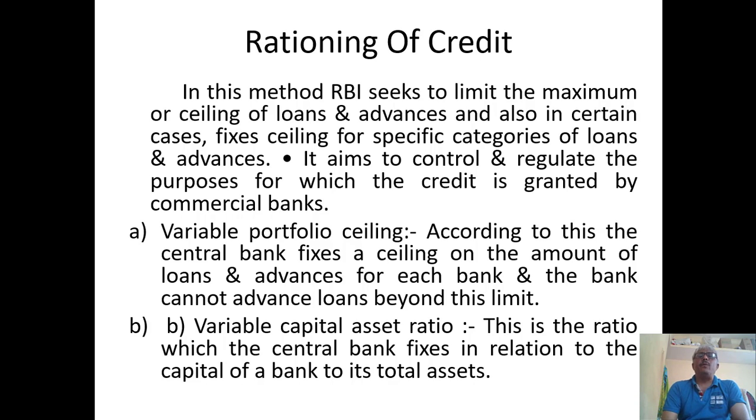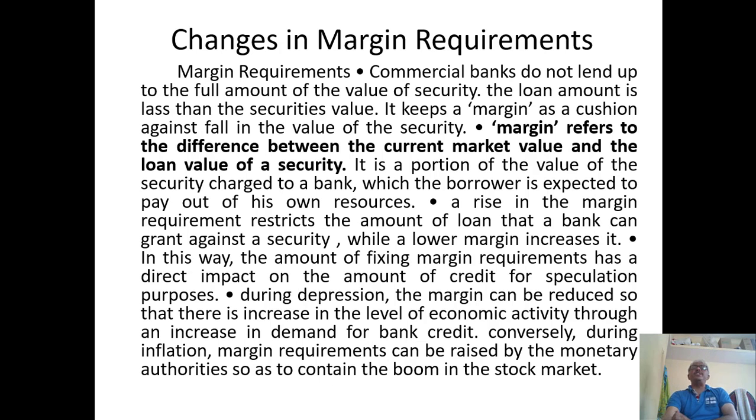Under this, again, the variable capital asset ratio. This is a ratio which the central bank fixes in relation to the capital of a bank for its total assets. So under this, the variable capital assets ratio also, based on these assets, the Reserve Bank of India fixes the credit extension or regulation towards the commercial banks. Change in margin requirement. So here change in margin requirement is one of the most important things.